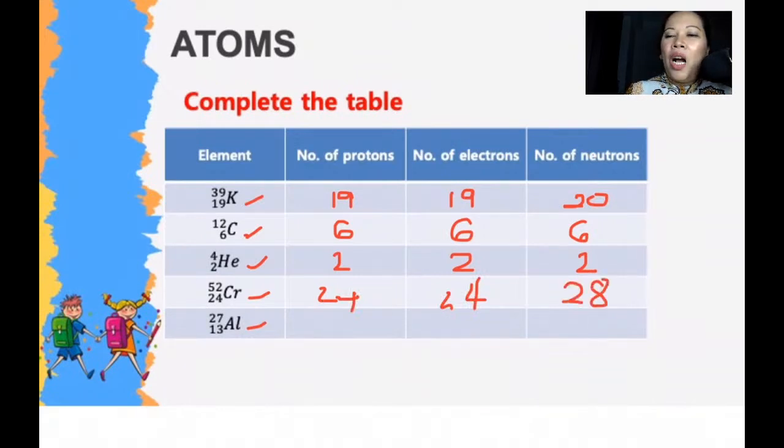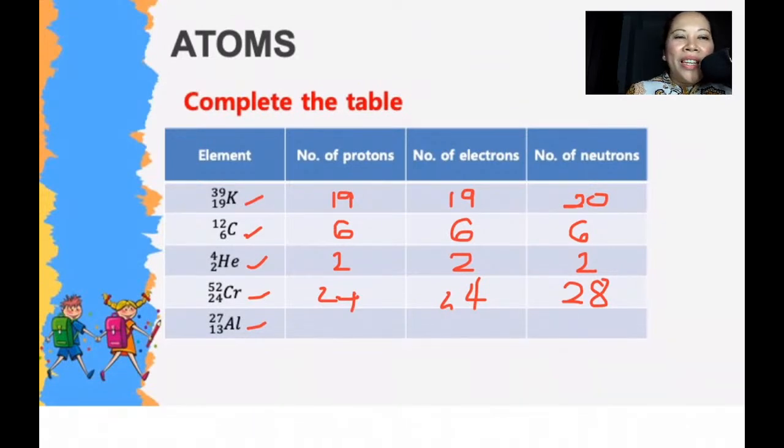That's right. How about aluminum, the last one? Yes, Pranini, that's correct. Proton is 2, electrons is 2, neutron is 2. Wow, well done. Yes, Tsukushima, that is right. 24, 24, 28 for chromium.